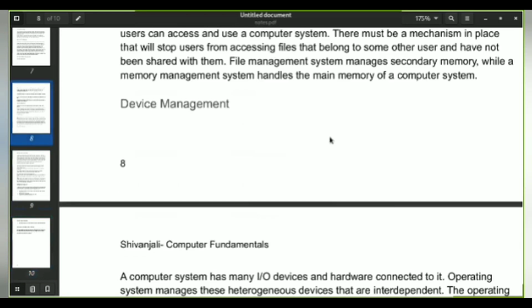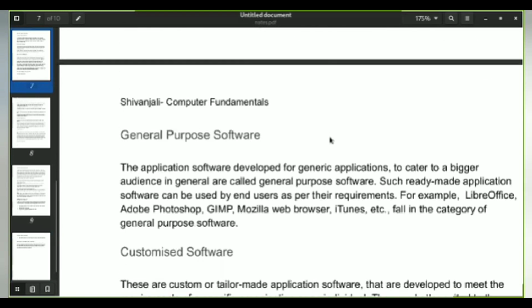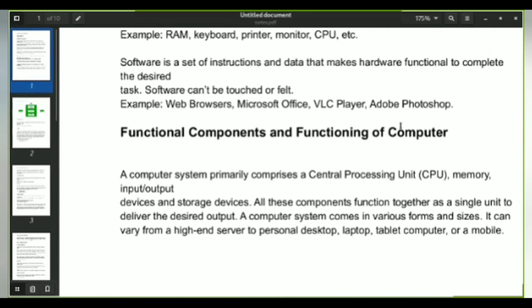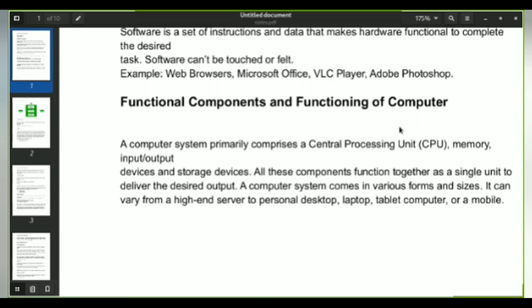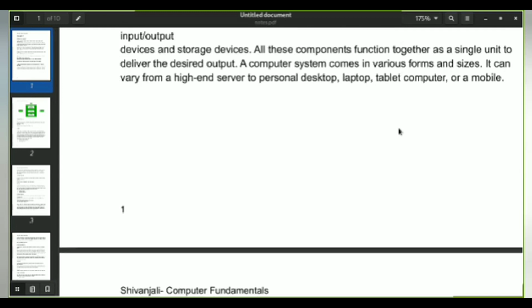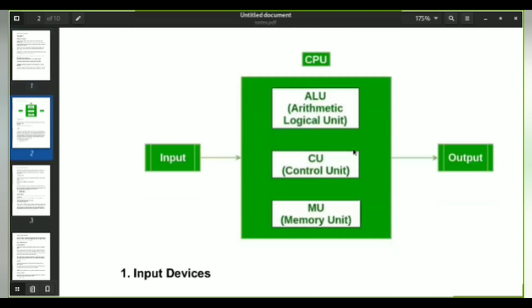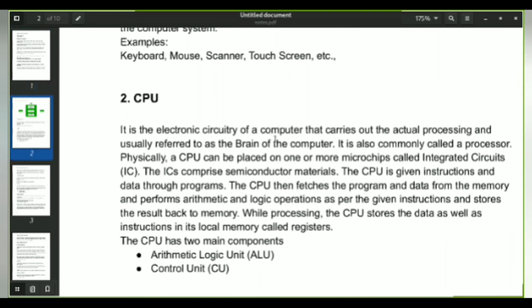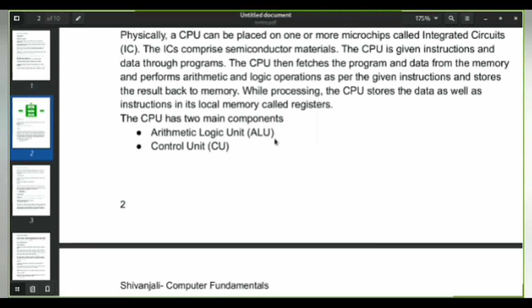To summarize, we started with the definition of the computer. Once we defined what the computer is, we started with the hardware and software definitions, and then we moved on to the functional components and functioning of a computer, where you take input, the input is processed inside the CPU, and you get a meaningful output. The input devices are, for example, keyboard, mouse, touch screen, then the CPU, which has the arithmetic logical unit, which performs arithmetic and logical operations like addition, subtraction, and various logical operations.